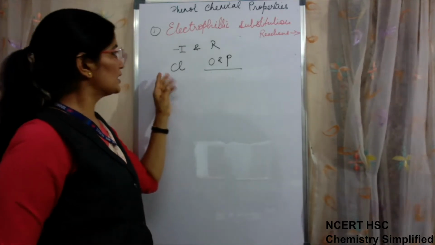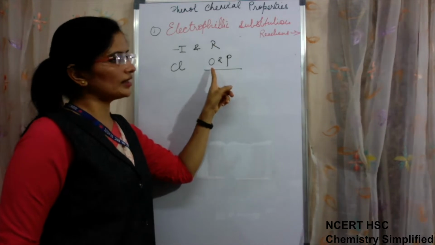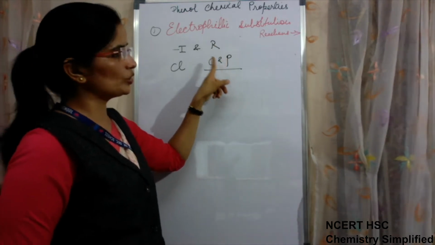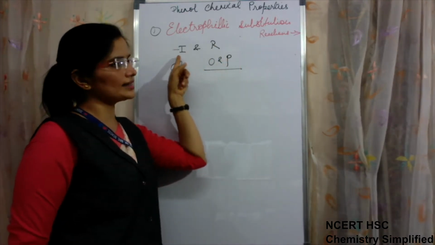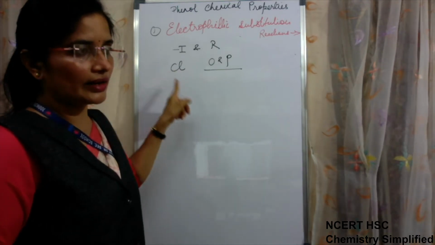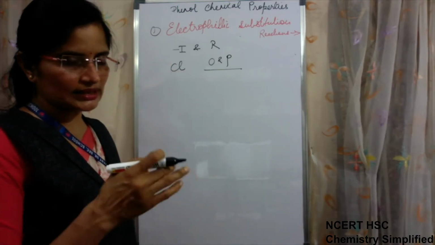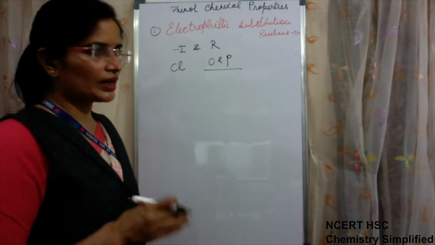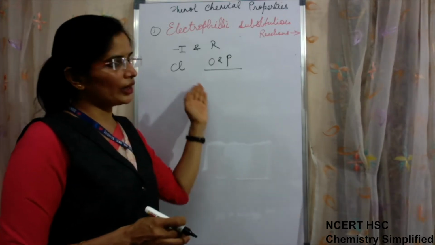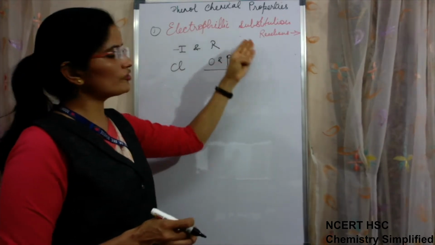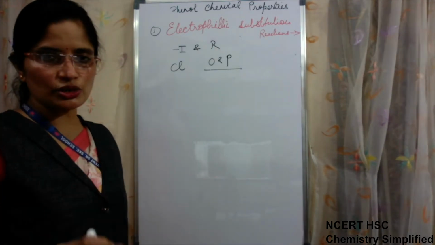Due to the minus I effect of chlorine, the ring was deactivated, meaning the reactivity of the ring was decreasing. Hence, the reaction of haloarenes with electrophiles occurs, but at a slow pace.